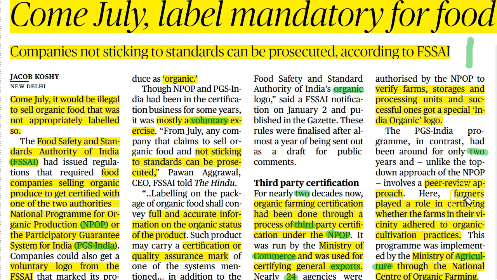That is, the farmers play a major role in certifying whether the farms in the village adhere to the organic cultivation practices or not. That is the difference between the National Program for Organic Production and the Participatory Guarantee System for India. That is all that is provided in this article, and now let us move on to the next important article.